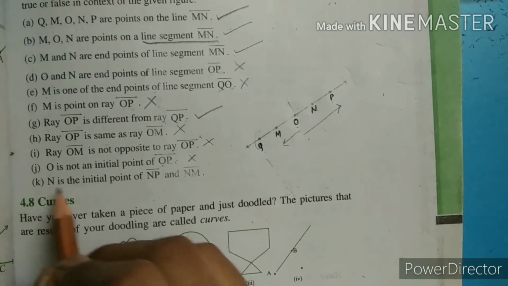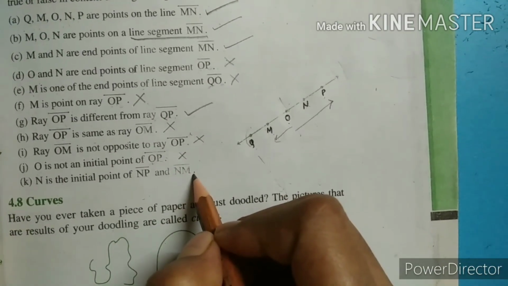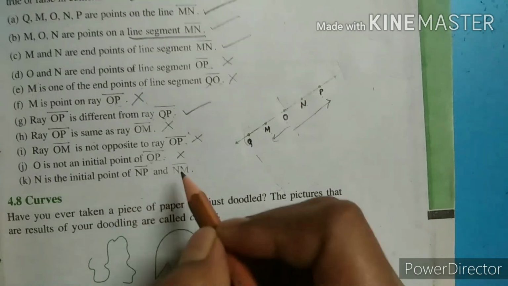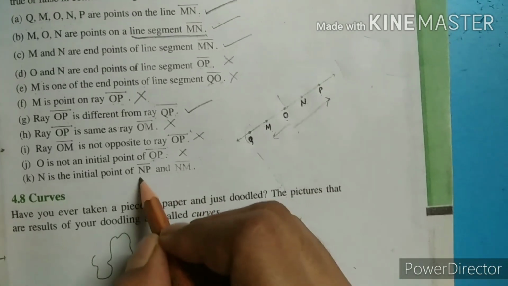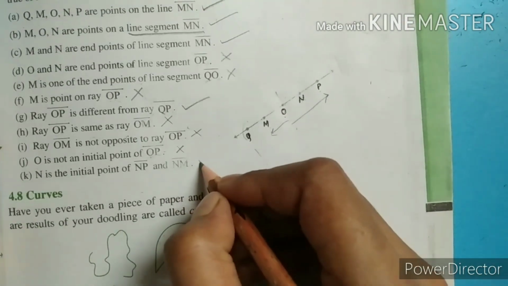K: N is the initial point of NP and NM. N is one of the initial points of NP and NM. In both the lines, the name has N. That's why this statement is true.